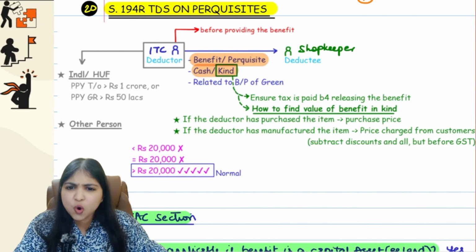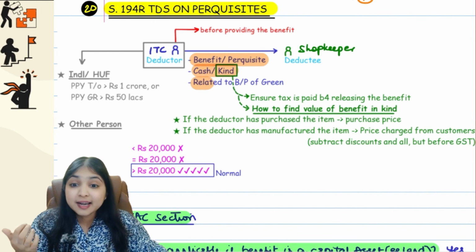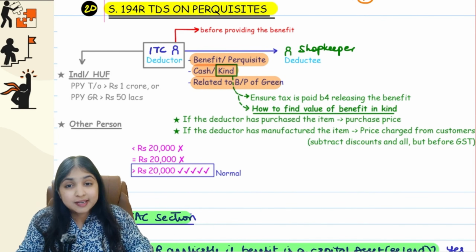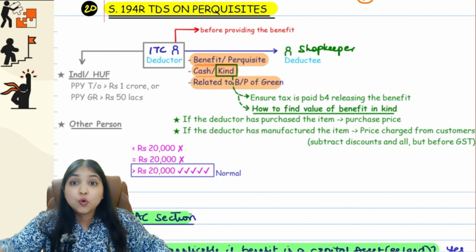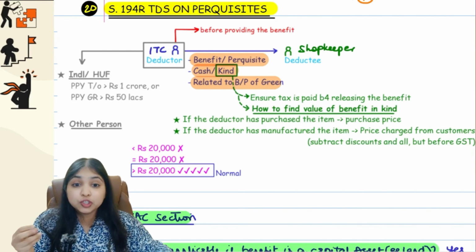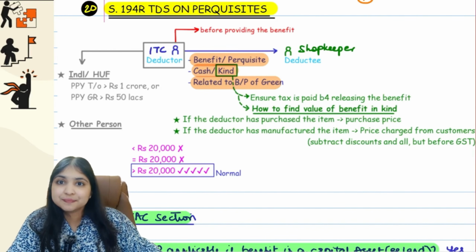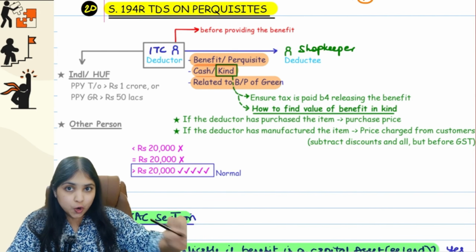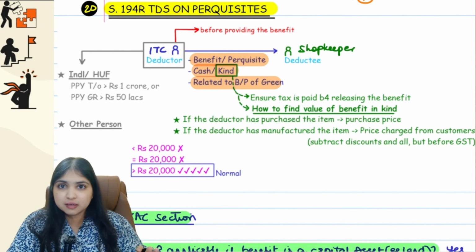It can be in cash or it can be in kind. In my example, it is a gold coin, so it is in kind. And it is related to the business or profession of the shopkeeper. The shopkeeper is not just getting a gift from ITC. No. The shopkeeper is getting the gold coin because in his business, he sold more than 1,000 classmate notebooks. So the benefit that he is getting relates to the shopkeeper meeting his sales target. It is relating to his business or profession. You're understanding? So ITC has given a benefit or a perquisite to the shopkeeper, a gold coin. It can be in cash or it can be in kind. It has to be related to the business of the recipient.